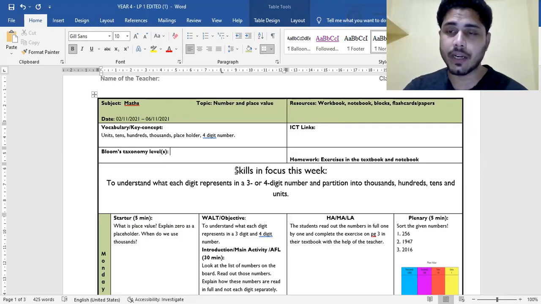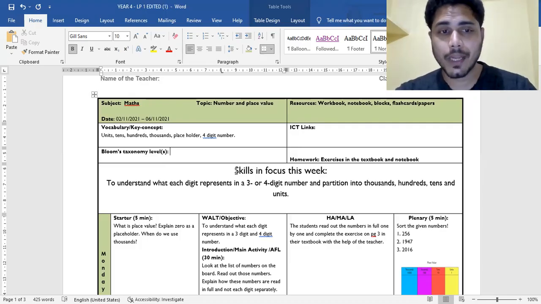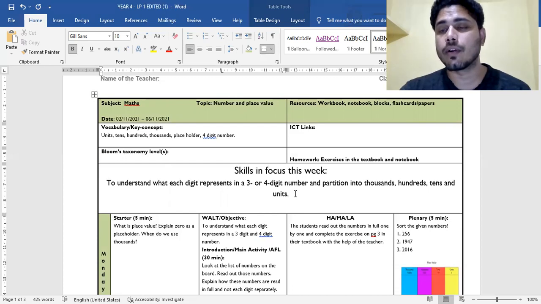So from these 5 particular periods, what exactly is that one particular skill that they're going to acquire, that they're going to learn or practice? You have to write that over here. From number and place value, you can see the skill over here: to understand what each digit represents in a 3 or 4 digit number, and partition into thousands, hundreds, tens, and units.